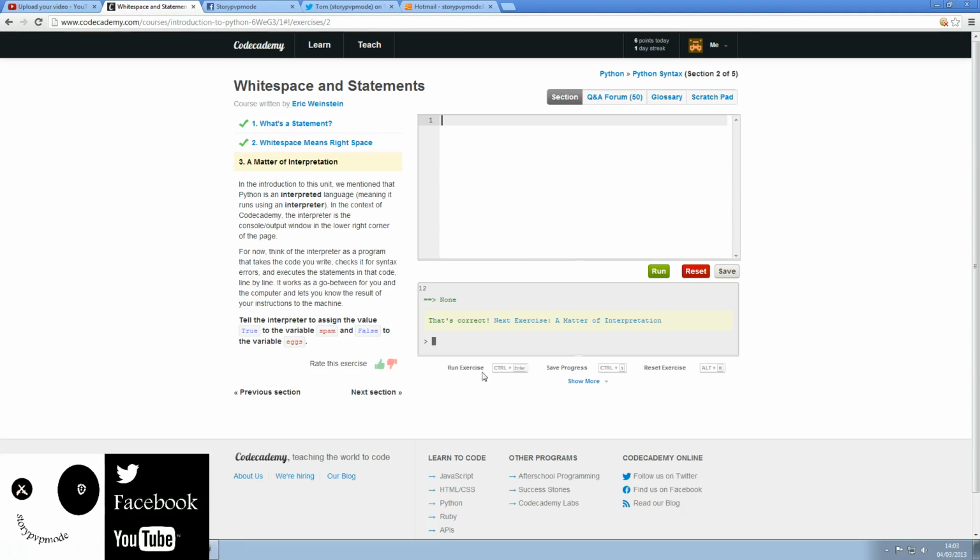Okay, so it's a matter of interpretation. In the introduction to this unit, we mentioned that Python is an interpreted language, meaning it runs using an interpreter. In the context of Codecademy, the interpreter is the console output window in the lower right corner of the page. So this one.